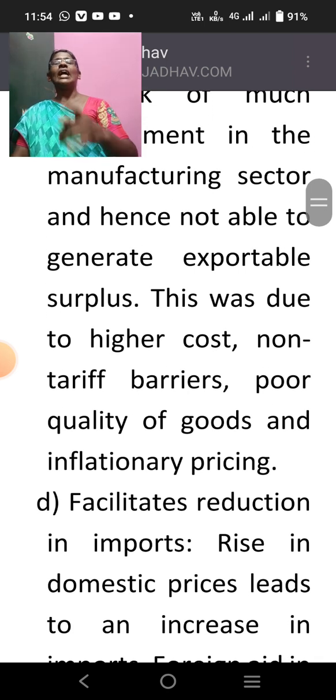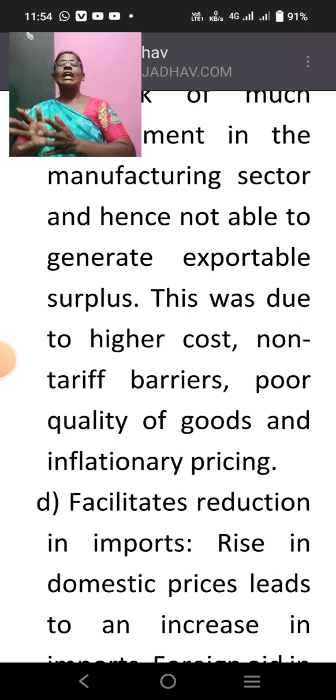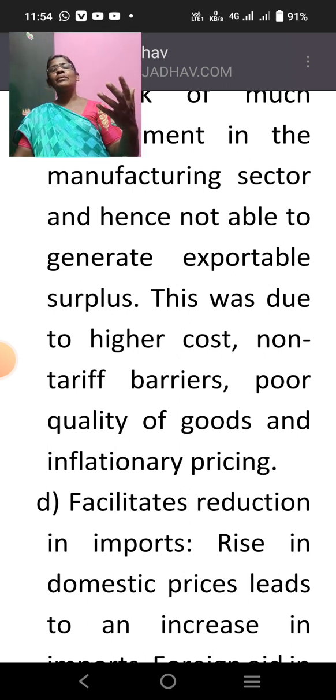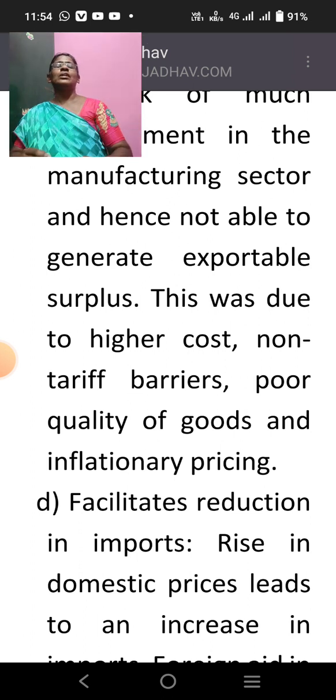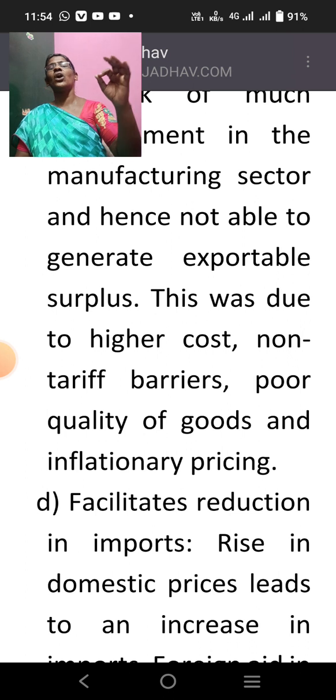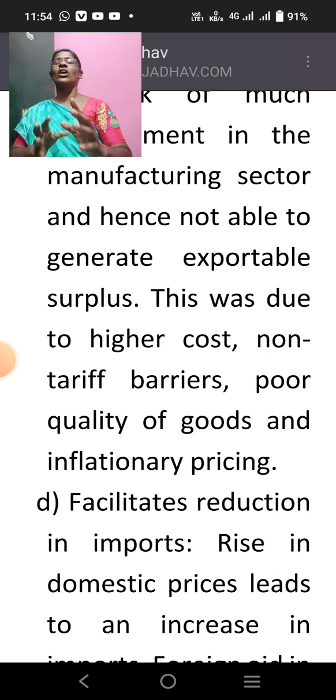This was due to higher cost. Why? Because here the cost of production is high. We have certain barriers. Then our products are of poor quality, and we have inflationary pricing, often the prices go up. Have you ever heard of the prices of all products coming down? Very rare. But every year, every month, even every day, the prices of goods constantly go on increasing. So these are all drawbacks, and these drawbacks can be overcome only when we get foreign aid.